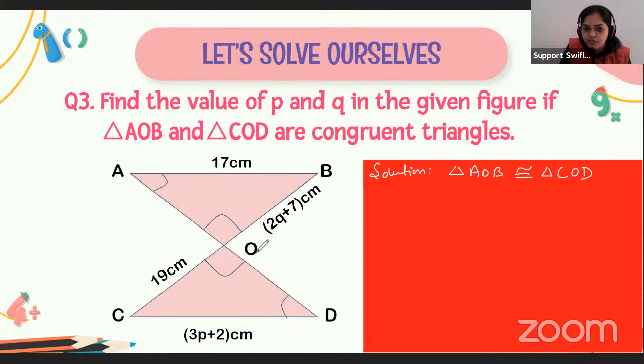This Q and this P. If the two triangles are congruent, then by CPCT, that is corresponding parts of congruent triangles, we can say that the side OB is equal to OD.